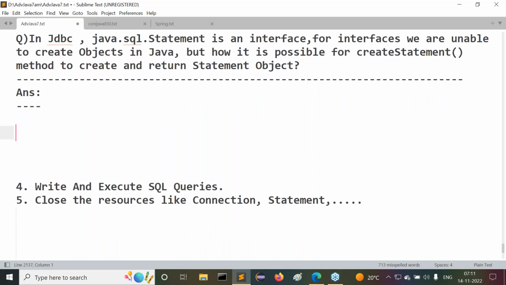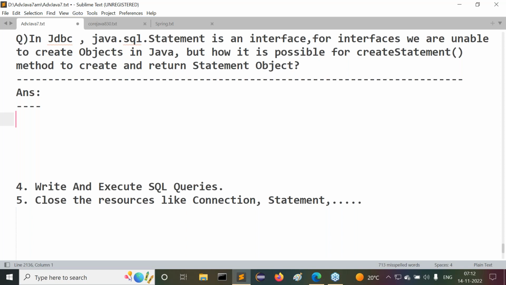Now try to recognize this, guys. All of you know. Observe carefully. The answer is very clear. You know the answer already. Previously I gave a similar question: Connection is an interface. How is it possible for the getConnection method to create and return a Connection object? What answer did we give there?